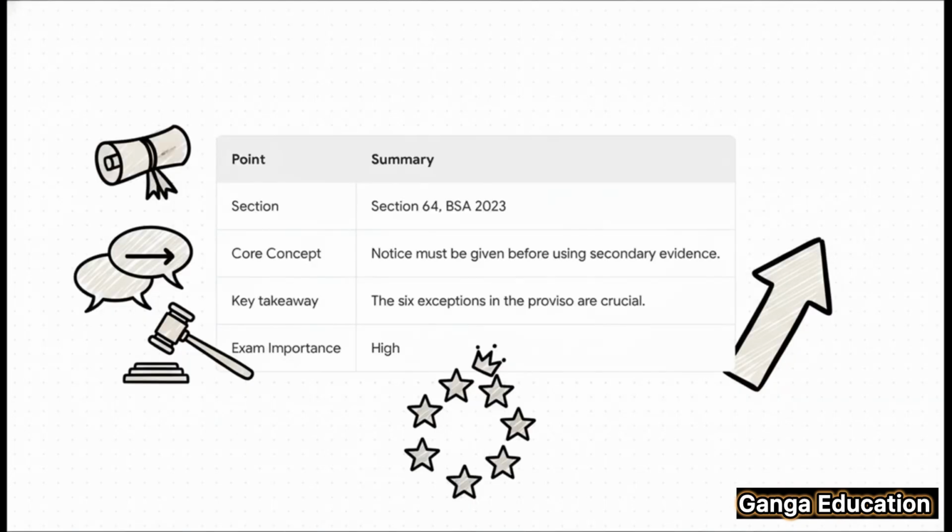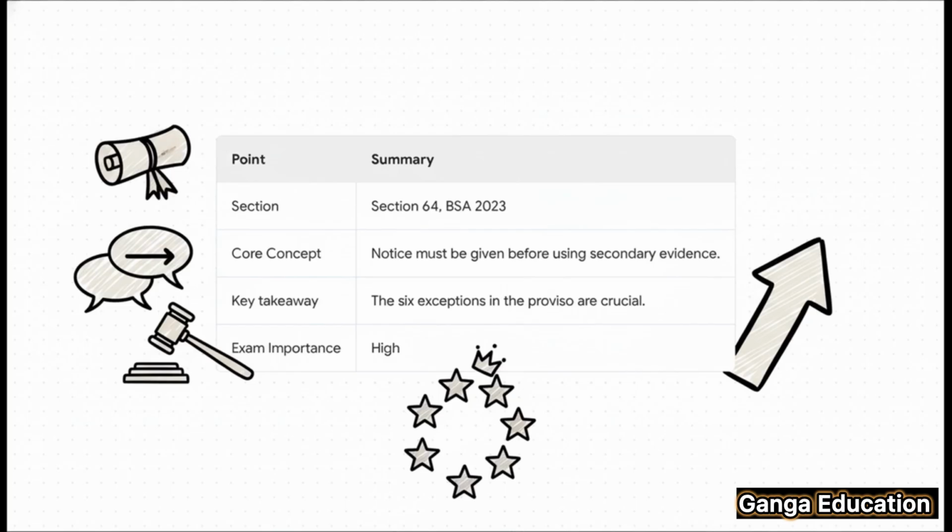So, for a last-minute quick revision, just lock these 3 things in your mind. First, the section number is 64. Second, the core concept is simple. You must give notice before using secondary evidence. And third, the key takeaway is that those 6 exceptions are absolutely vital. Know them by heart.